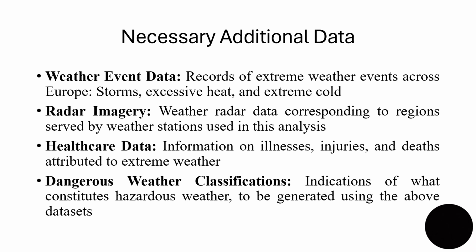So what will be necessary additional data in order to corroborate these thought experiments using the machine learning models that are required? First will be weather event data with records of extreme weather events across Europe, such as storms, excessive heat, and extreme cold. Second will be radar imagery, such as weather radar data corresponding to regions served by weather stations used in this analysis. Third will be healthcare data, such as information on illnesses, injuries, and deaths attributed to extreme weather. And fourth will be dangerous weather classifications, such as indications of what constitutes hazardous weather to be generated using the above datasets.